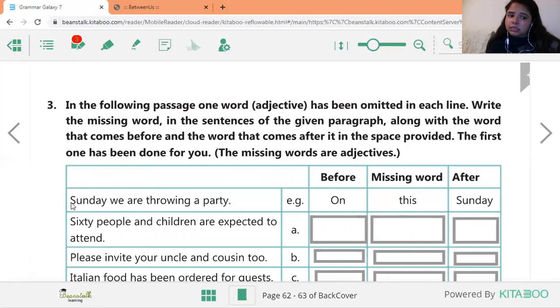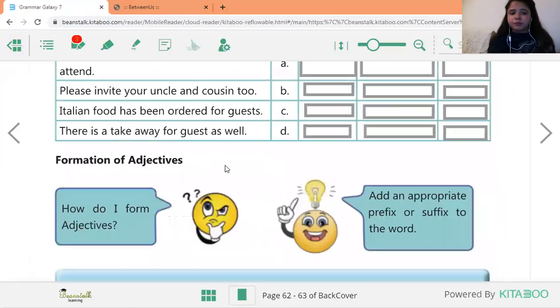It is written here. Before this, this had to come, and before that, on will come. So that's how they have done before. Missing word should be on. Missing word is this and afterward is Sunday, which is written here. Okay. So you have to find the missing word. Then before and afterward you have to write.